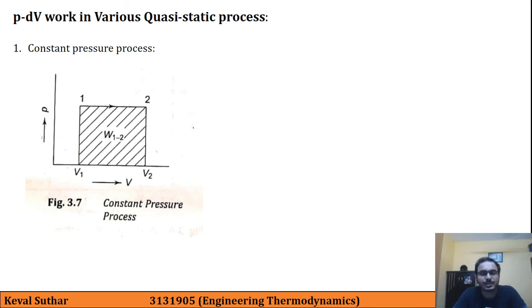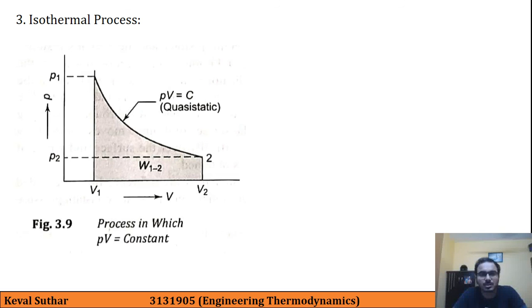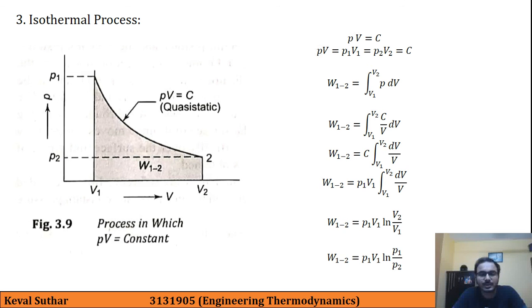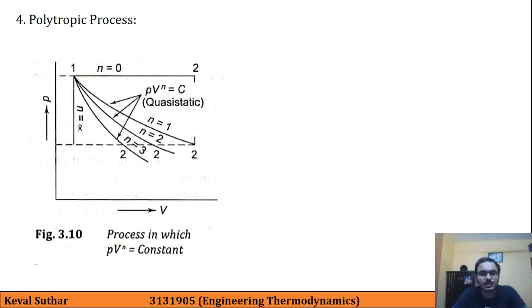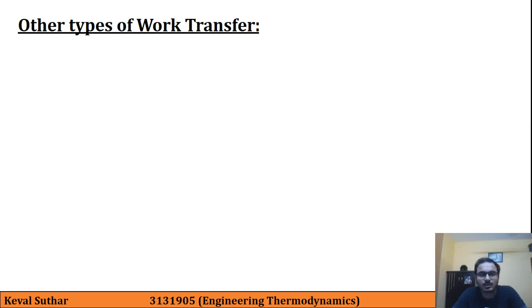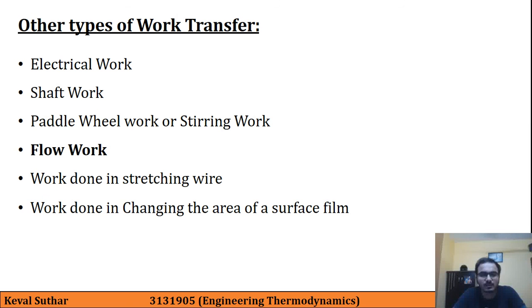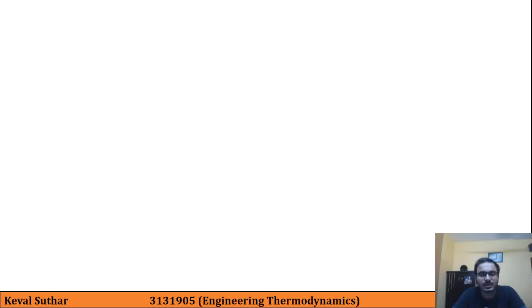Then we studied various quasi-static processes: constant pressure process, constant volume process, and third, constant temperature or isothermal process. We derived the work done formula in detail for it. We studied the polytropic process, which is the generalized form of all processes. Then we listed the other types of work transfer: electrical work, shaft work, paddle work, flow work, work done in stretching a wire, work done in changing the area of a surface film, and magnetization.